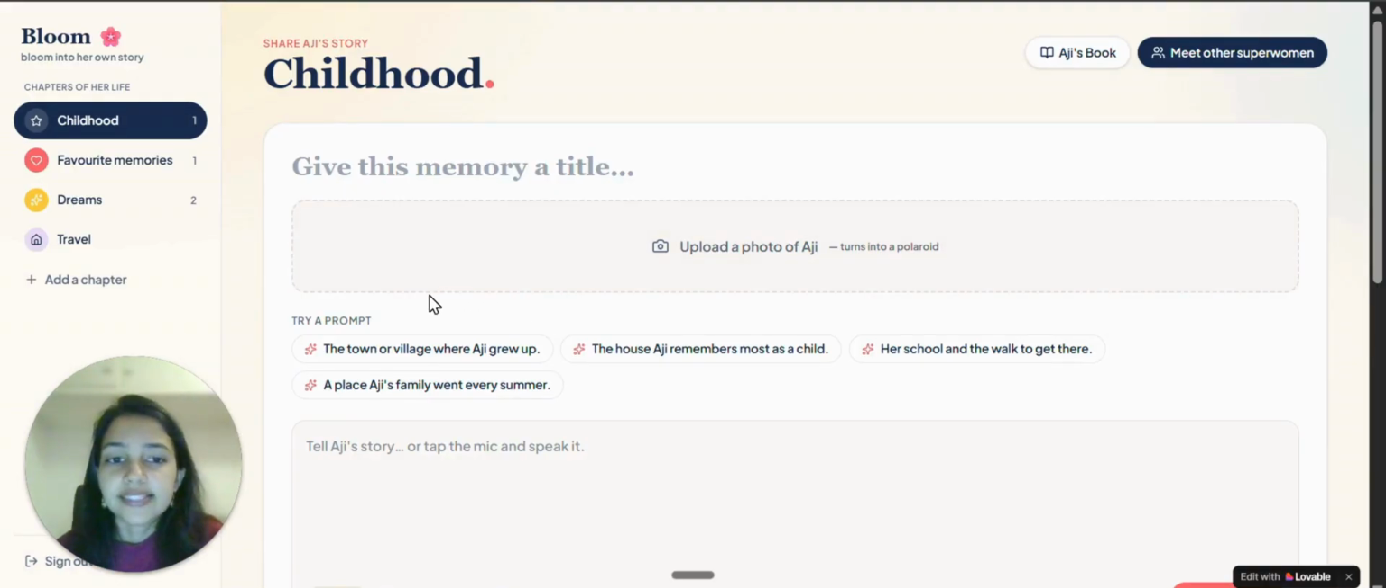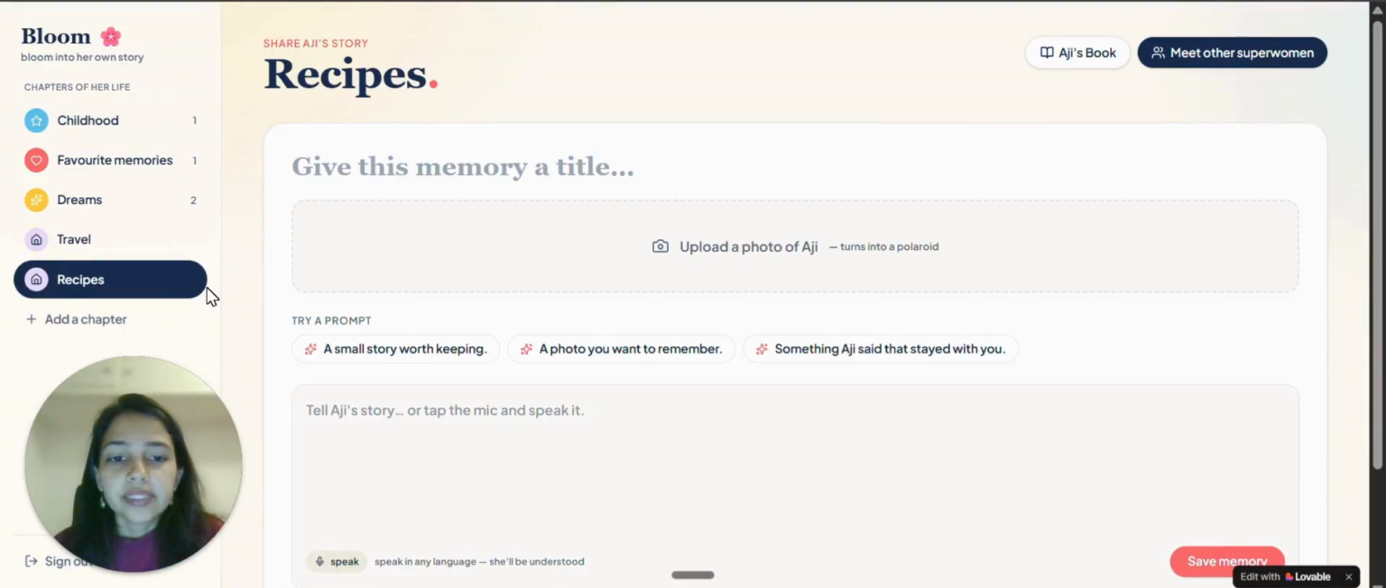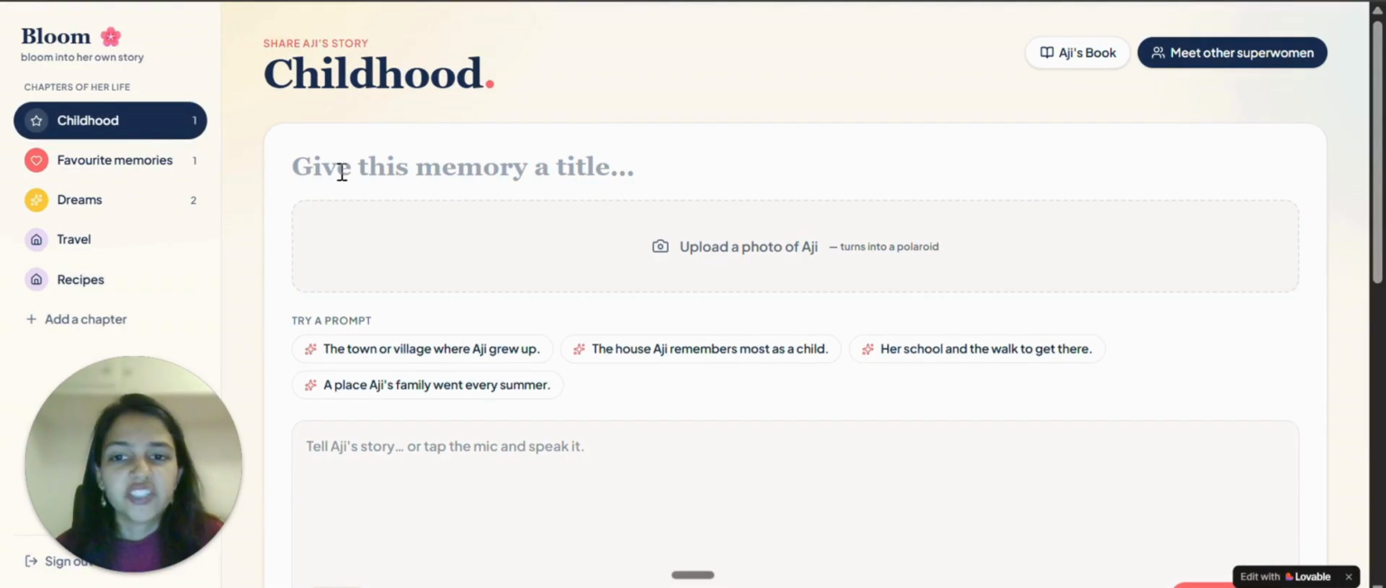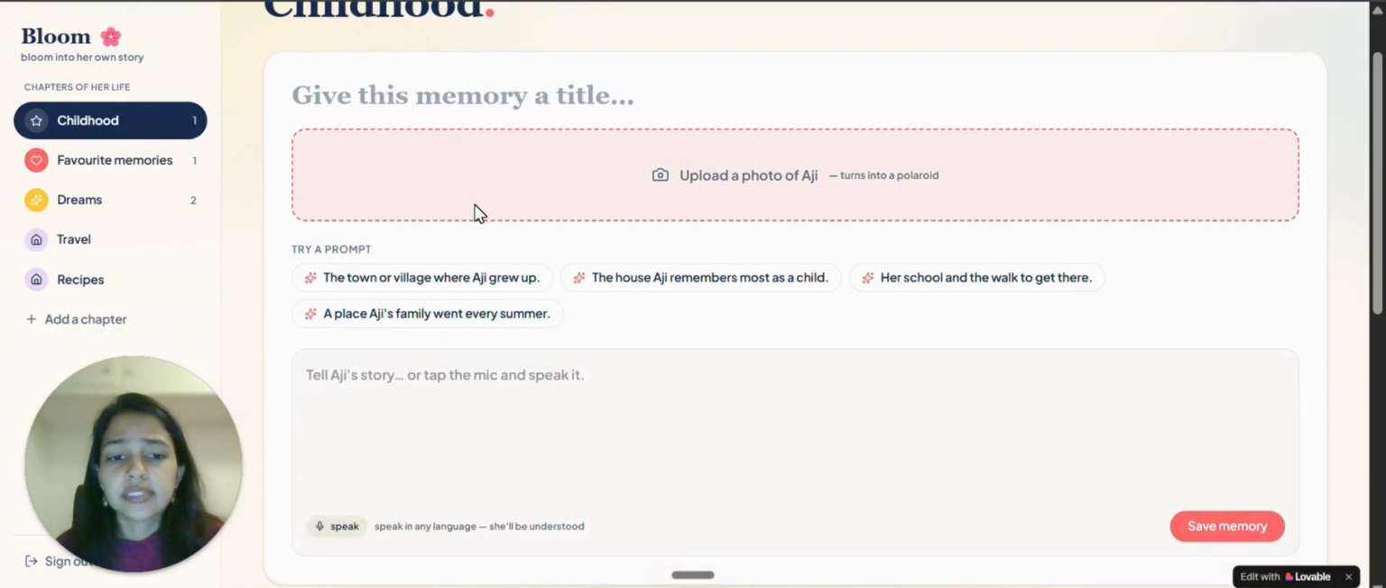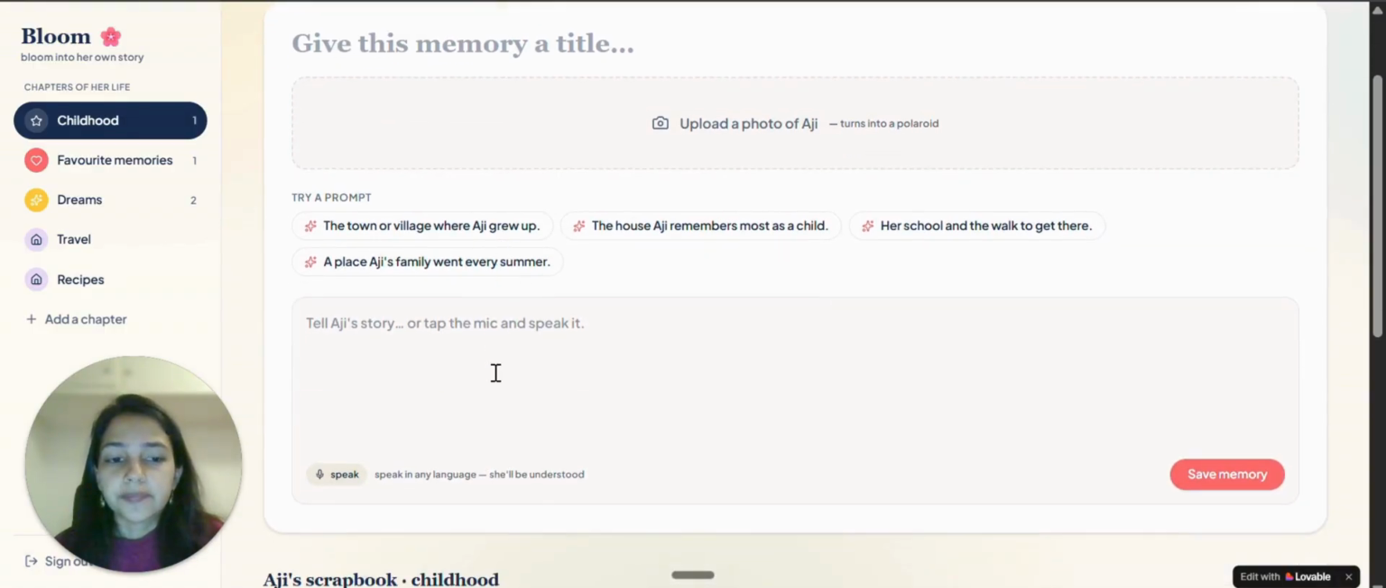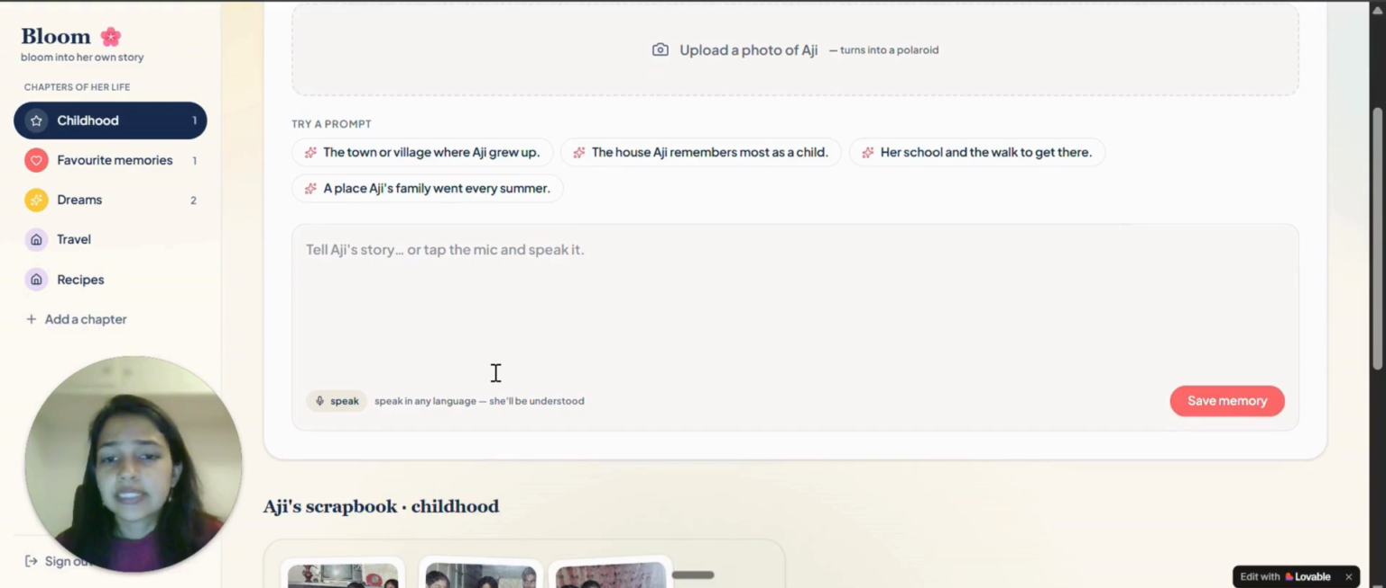You see her life organized as chapters: childhood, favorite memories, dreams, travel. You can add as many chapters as you want, favorite recipes, or anything. Each chapter works the same way. You give the memory a title, upload multiple photos, it turns into a Polaroid, and then you tell a story. You can either type or speak, it's multilingual.